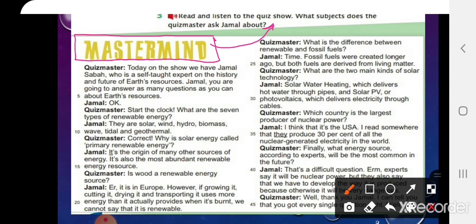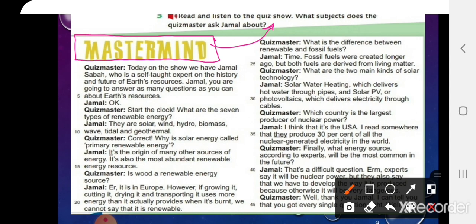Okay. Start the clock. What are the 7 types of renewable energy? They are solar, wind, hydro, biomass, wave, tidal, and geothermal. Correct. Why is solar energy called primary renewable energy? It's the origin of many other sources of energy. It's also the most abundant renewable energy resource.